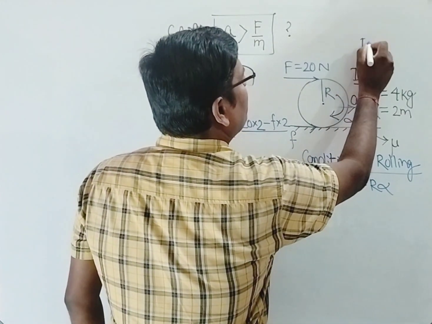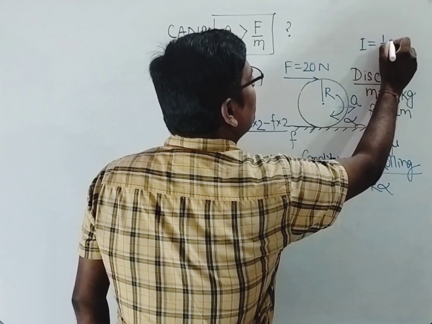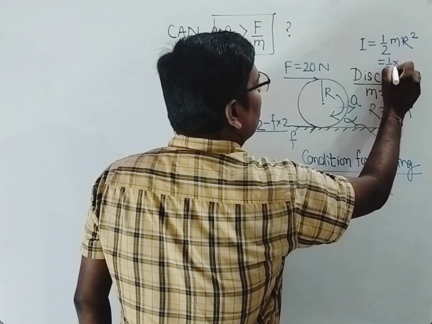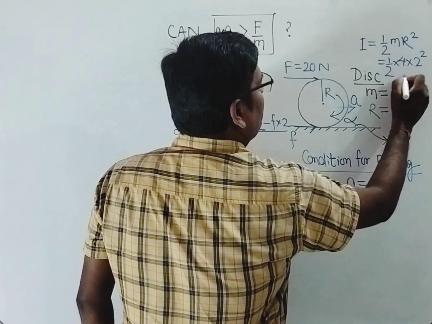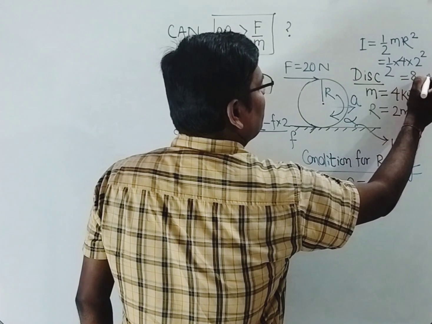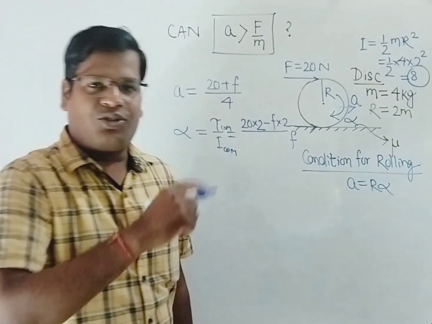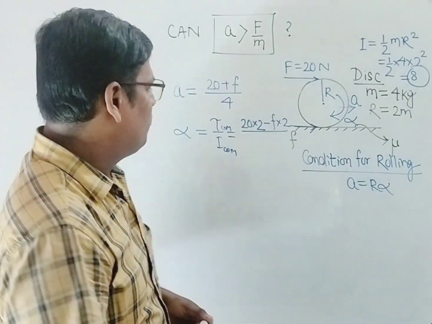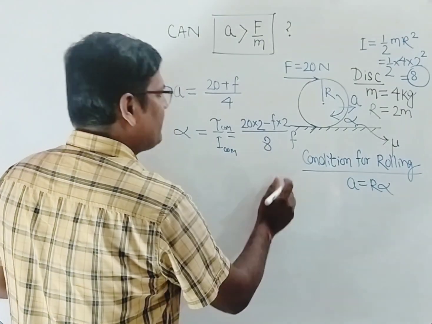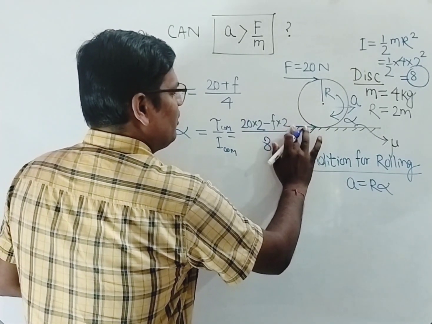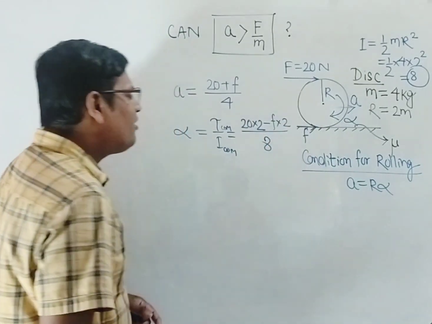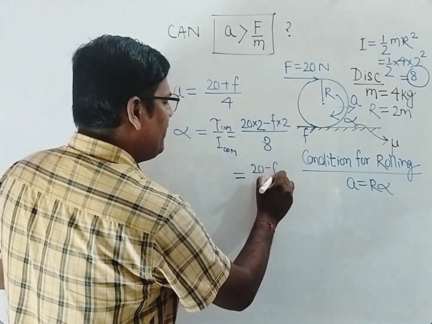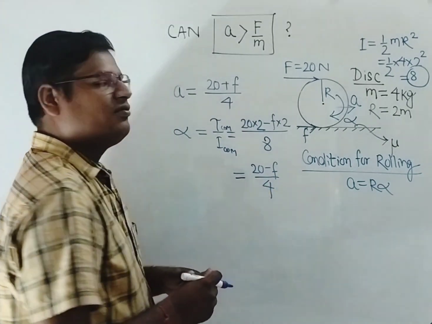Here, the moment of inertia of a disc. Anyone knows the formula? It is half mr square. That is half into 4 into 2 square. How much is that? That is 8 kg meter square. I am not writing the unit there because the space available is very less. So the moment of inertia is 8, right? So this can be simplified as 20 minus F by 4.